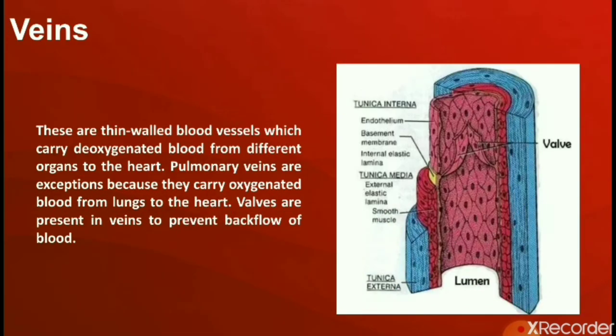Veins. These are thin-walled blood vessels which carry deoxygenated blood from different parts of the body to the heart. Pulmonary veins are the exception because they carry oxygenated blood from the lungs to the heart. Veins contain valves which help to prevent the backward flow of blood in the veins.